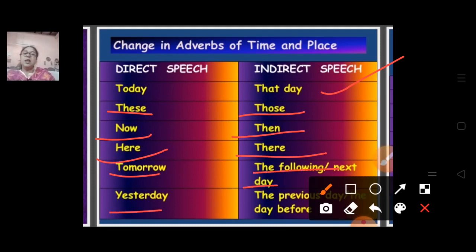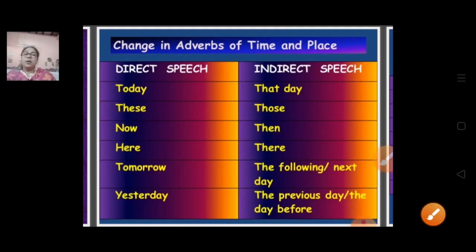And yesterday becomes the previous day or the day before. So just keep this table in your mind: when tomorrow is written, we change it to the following day or next day. If yesterday is written, it becomes the previous day or the day before. Today becomes that day, these becomes those, now becomes then, and here becomes there.